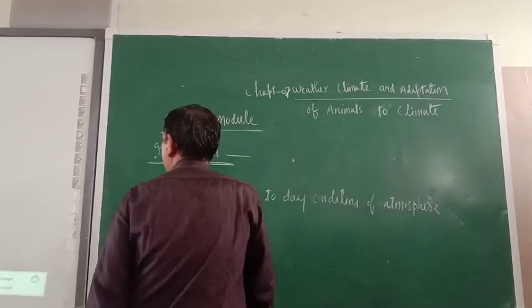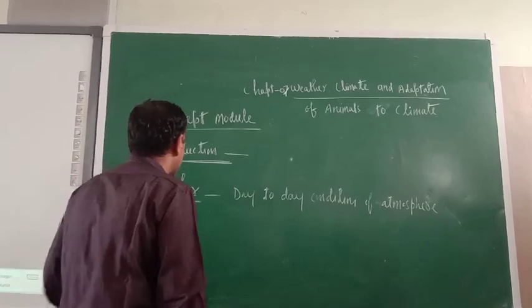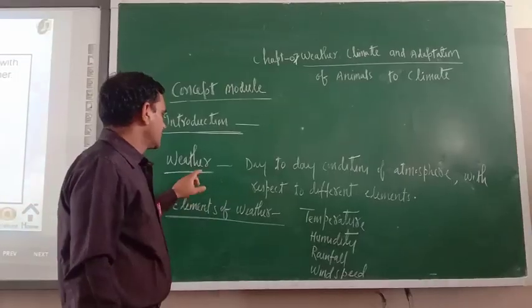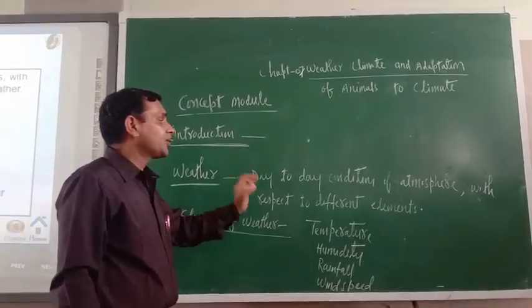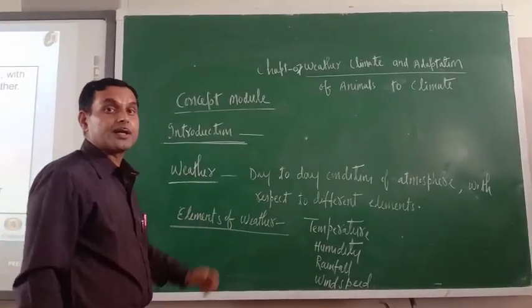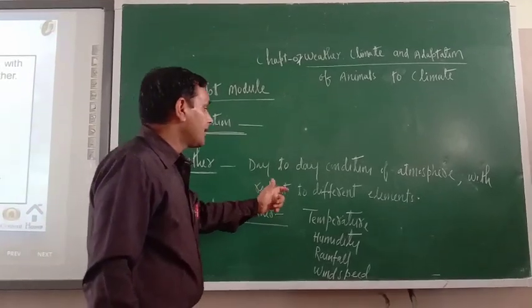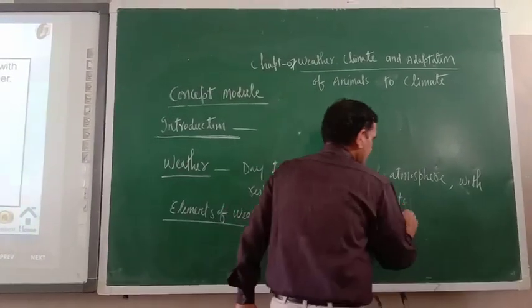Day-to-day condition of atmosphere is known as weather. So dear cadet, weather is nothing but the day-to-day condition of atmosphere with respect to the different elements of weather.